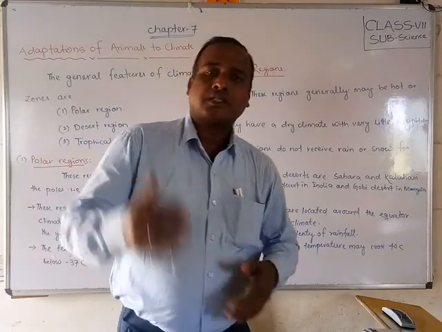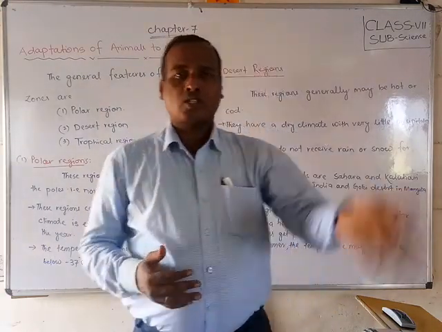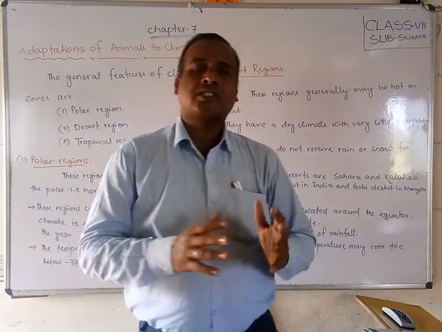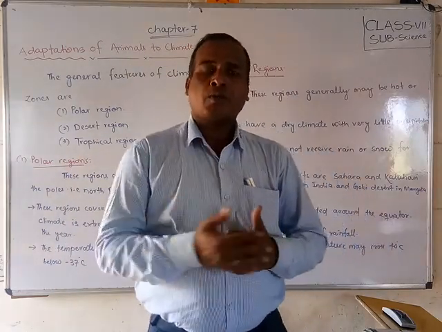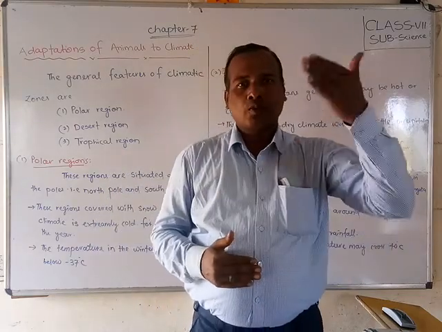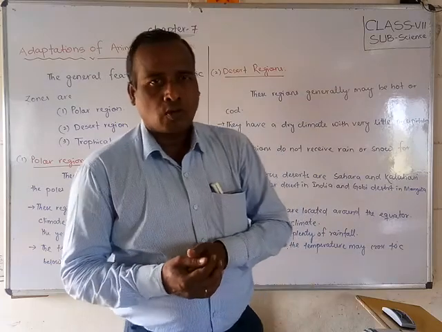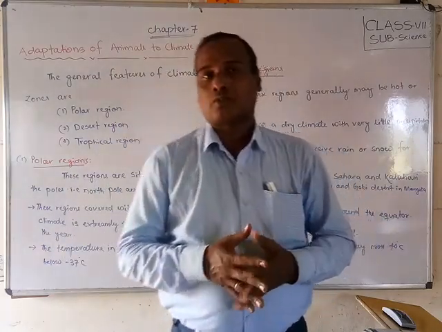Polar regions are generally two: one is the North Pole, another one is the South Pole. These regions are situated near the poles. How many poles does our Earth have? Our Earth has two poles, the North Pole and the South Pole, and these are generally cold regions.